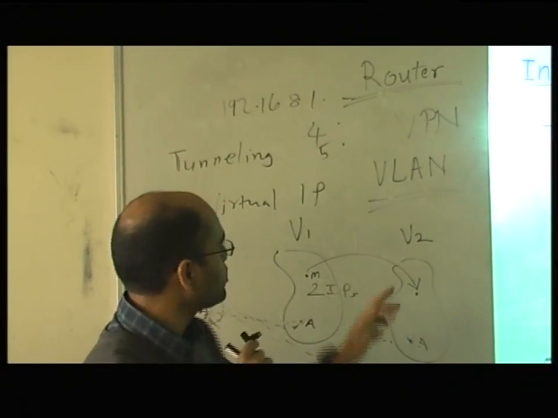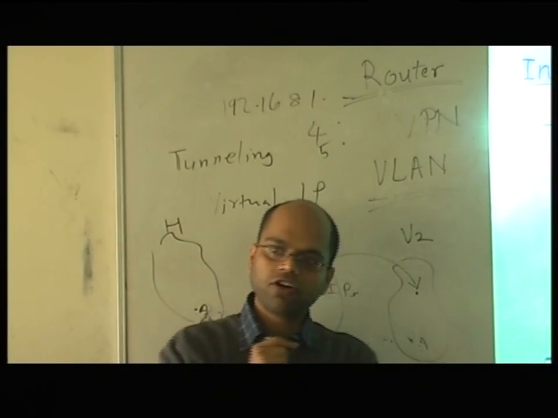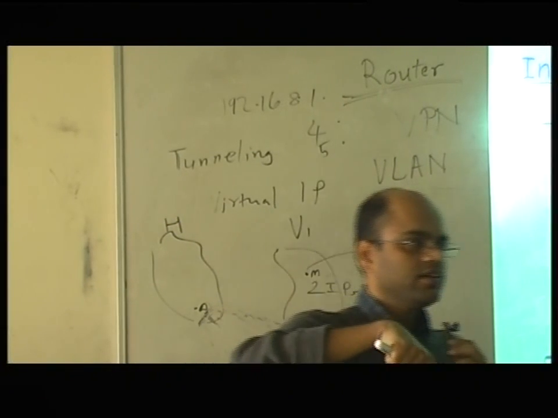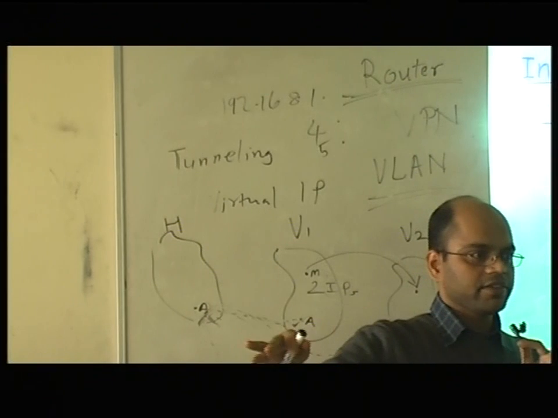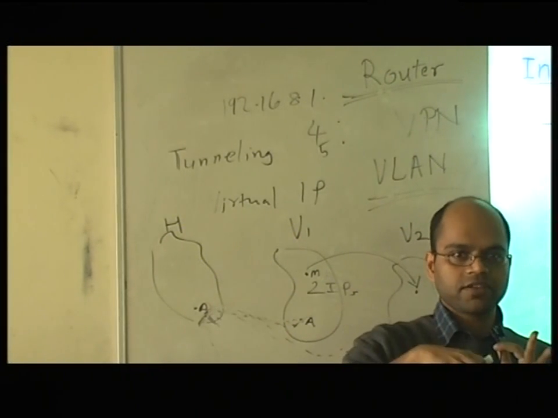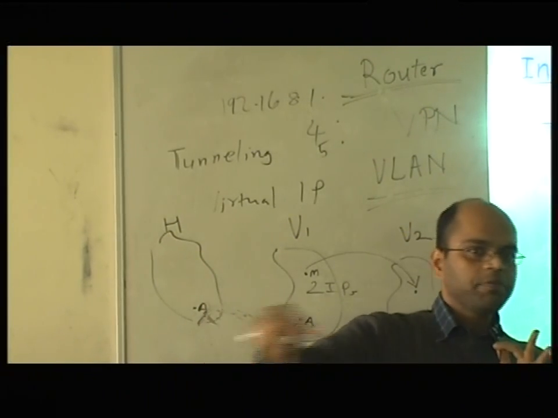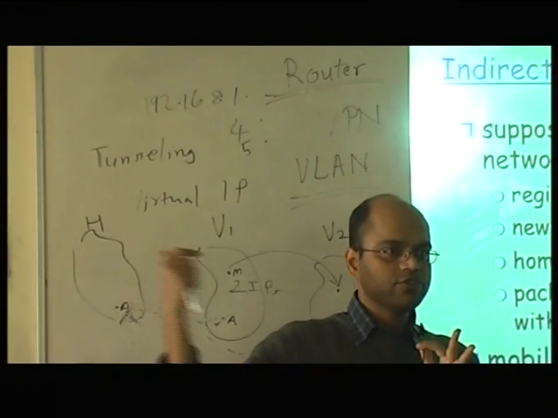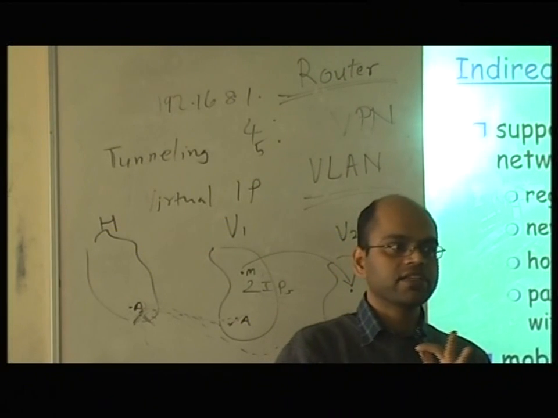So this is called tunneling. VPN is also tunneling. Corporates use it for a lot of other purposes. For example, all the communication within Reliance will be separated from all the communication within Tata because they are competitors. They don't want a single packet to go from Reliance to Tata or vice versa. So they will create these VPNs. All the people spread across the globe who are working for Tata will use this VPN and communicate among each other, even using a Reliance connection.